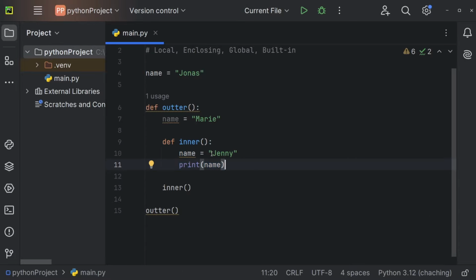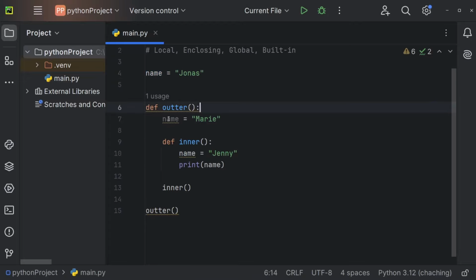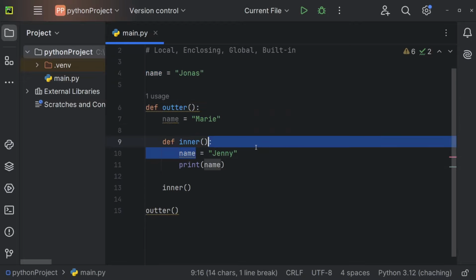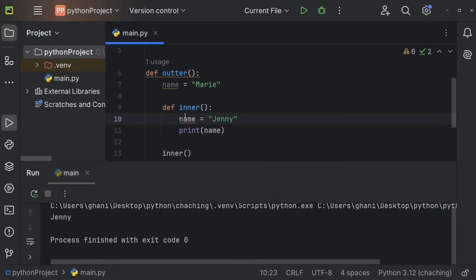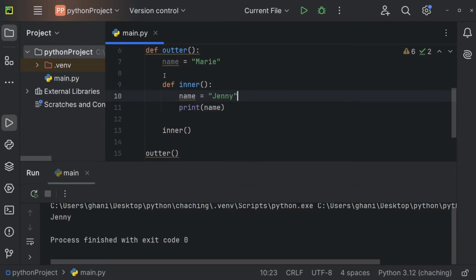So we're setting the name to Jenny and we're printing the name. But we have the name a couple of times right here. So we have a global name variable, we have an enclosing name variable, and we have a local name variable. So let's see what Python will print. And you can see we're getting Jenny. So we're getting the variable within the inner function. And the reason for this is that local will always come first. So Python will first look within the closest scope.